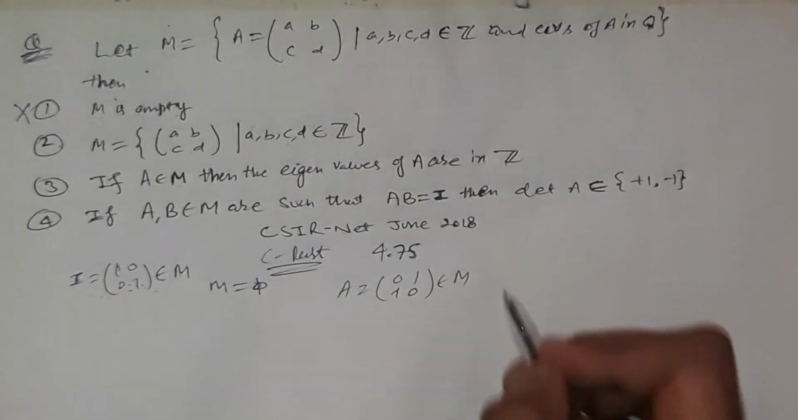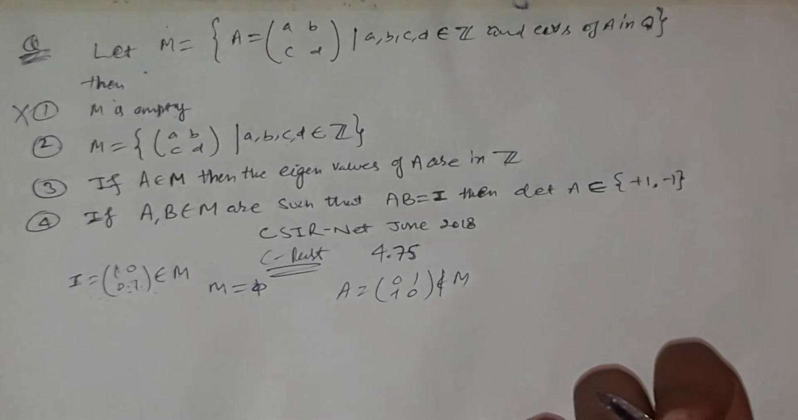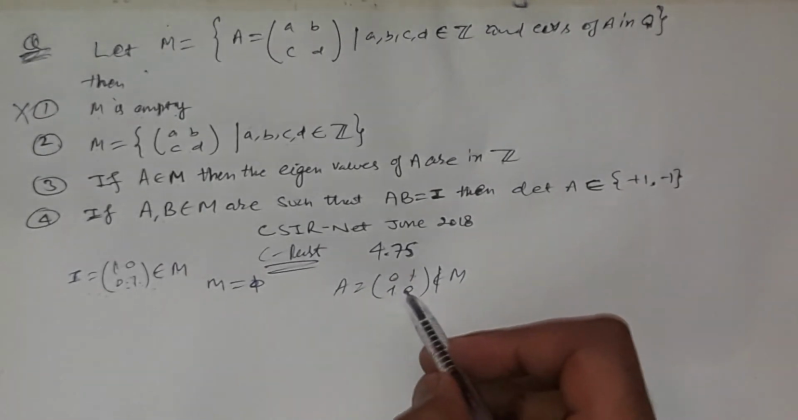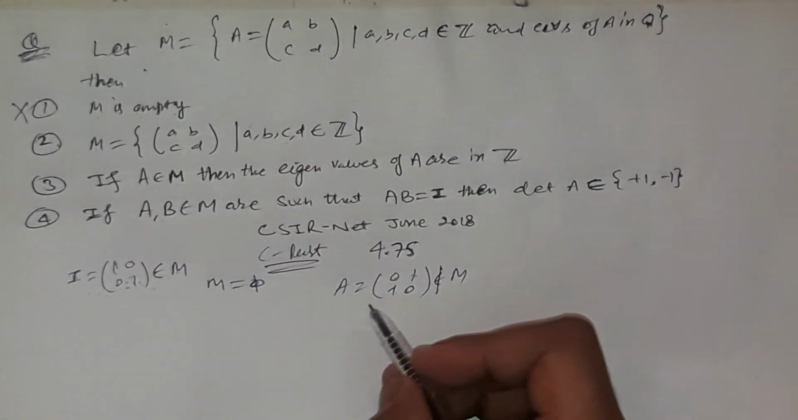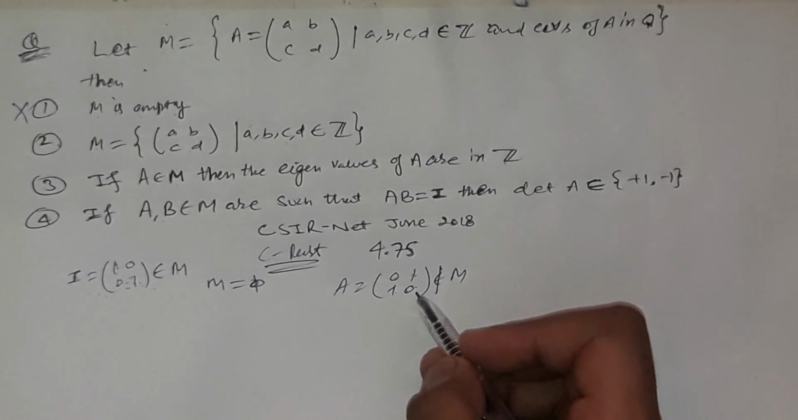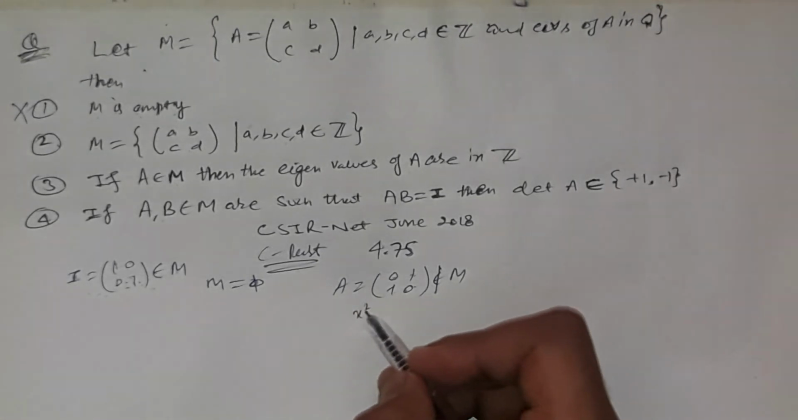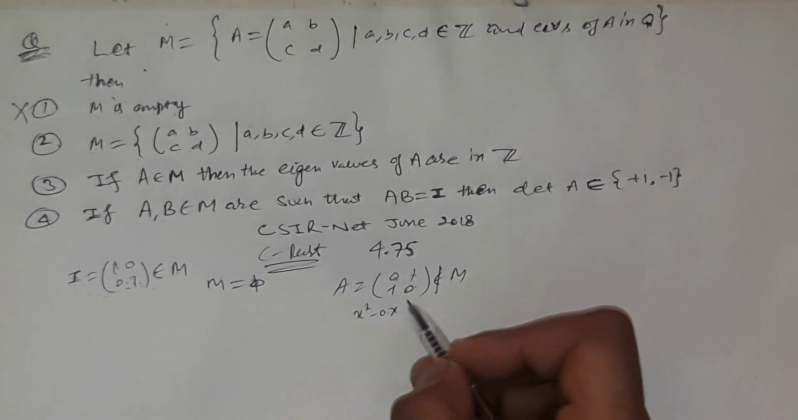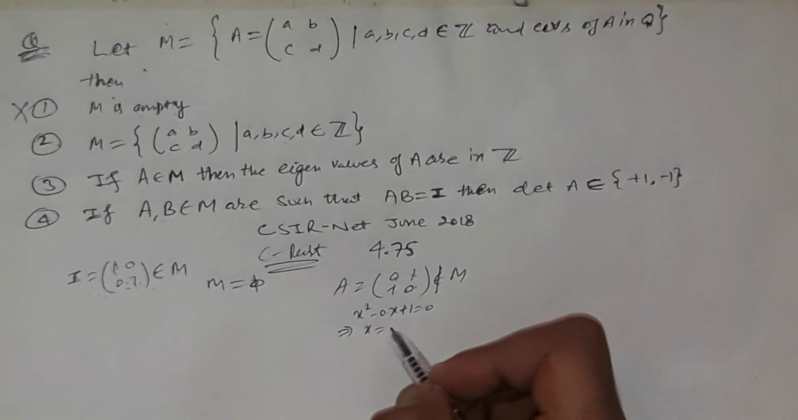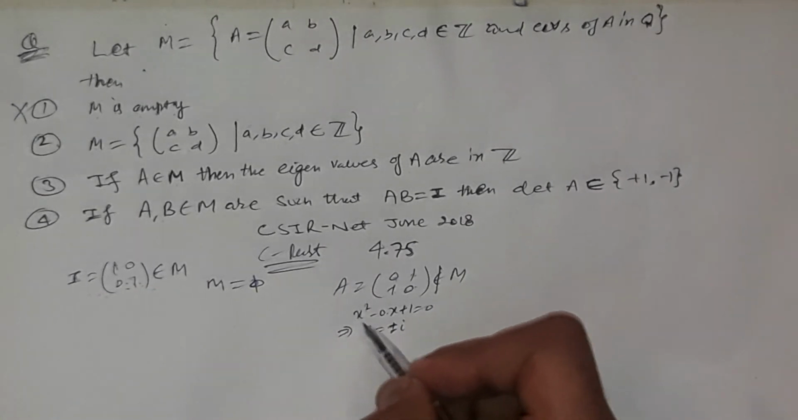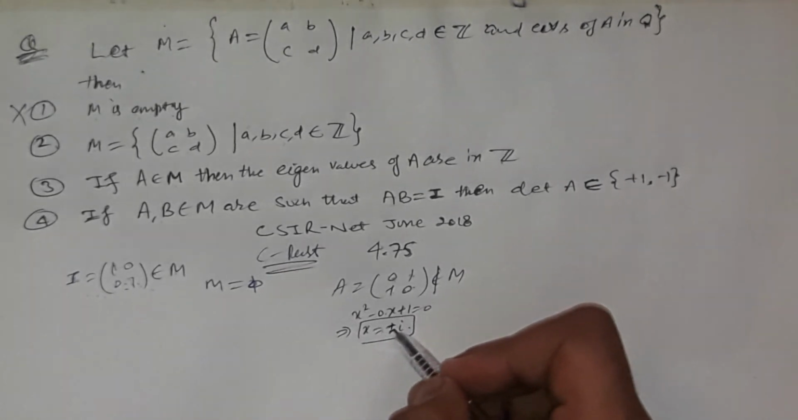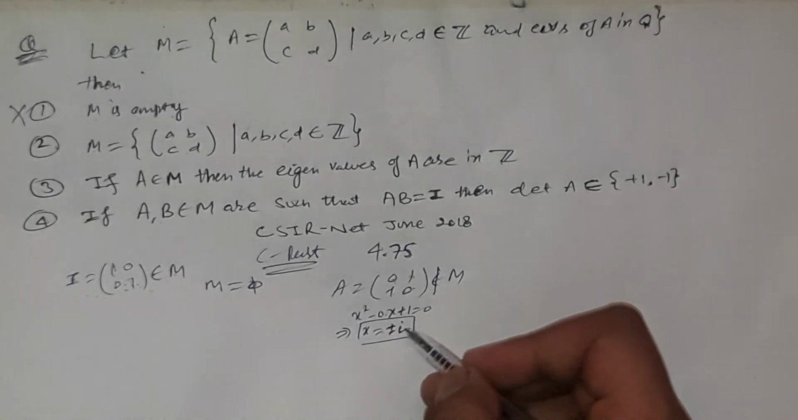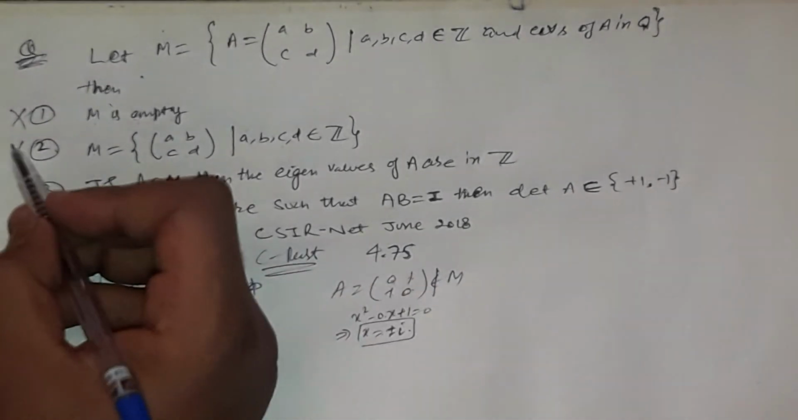Each entry is an integer, but this doesn't belong to M. Why? Because its eigenvalues are plus iota and minus iota, since the matrix is 2 by 2, its trace is 0 and its determinant is 1. So its eigenvalues are plus minus iota. These two eigenvalues are not in the set of rationals Q, so option second is false.